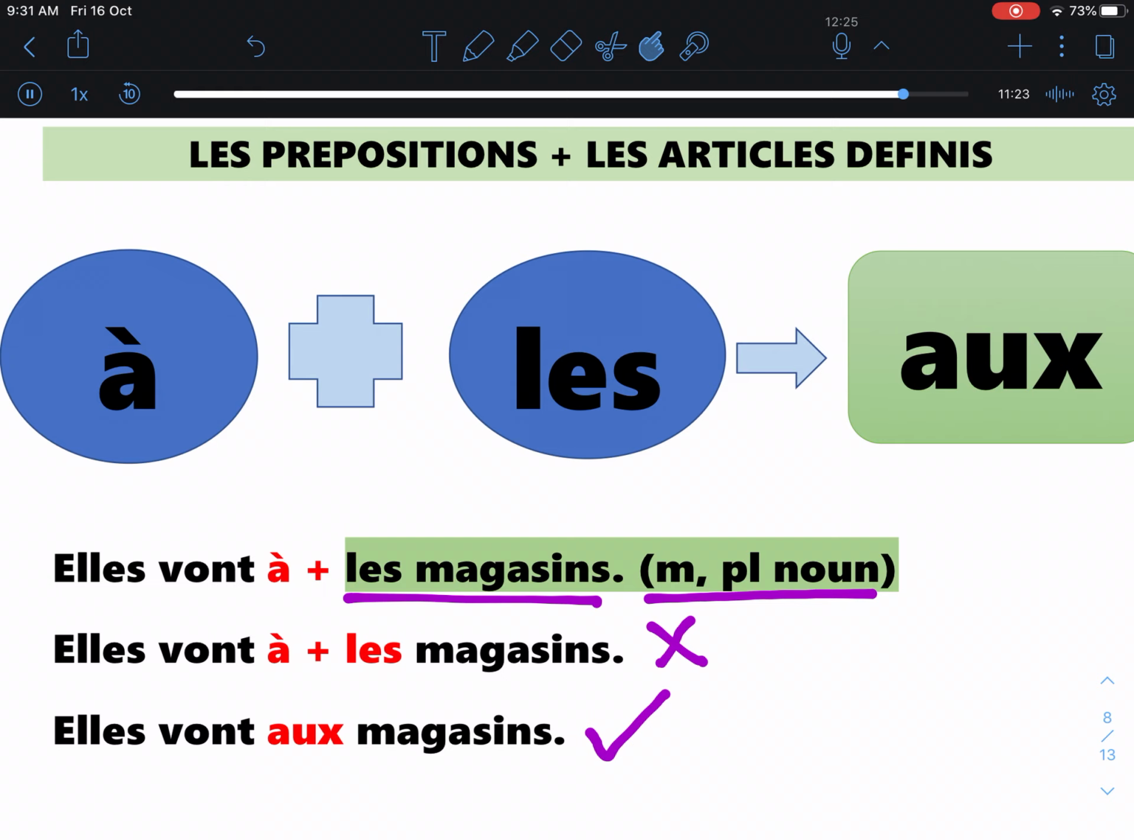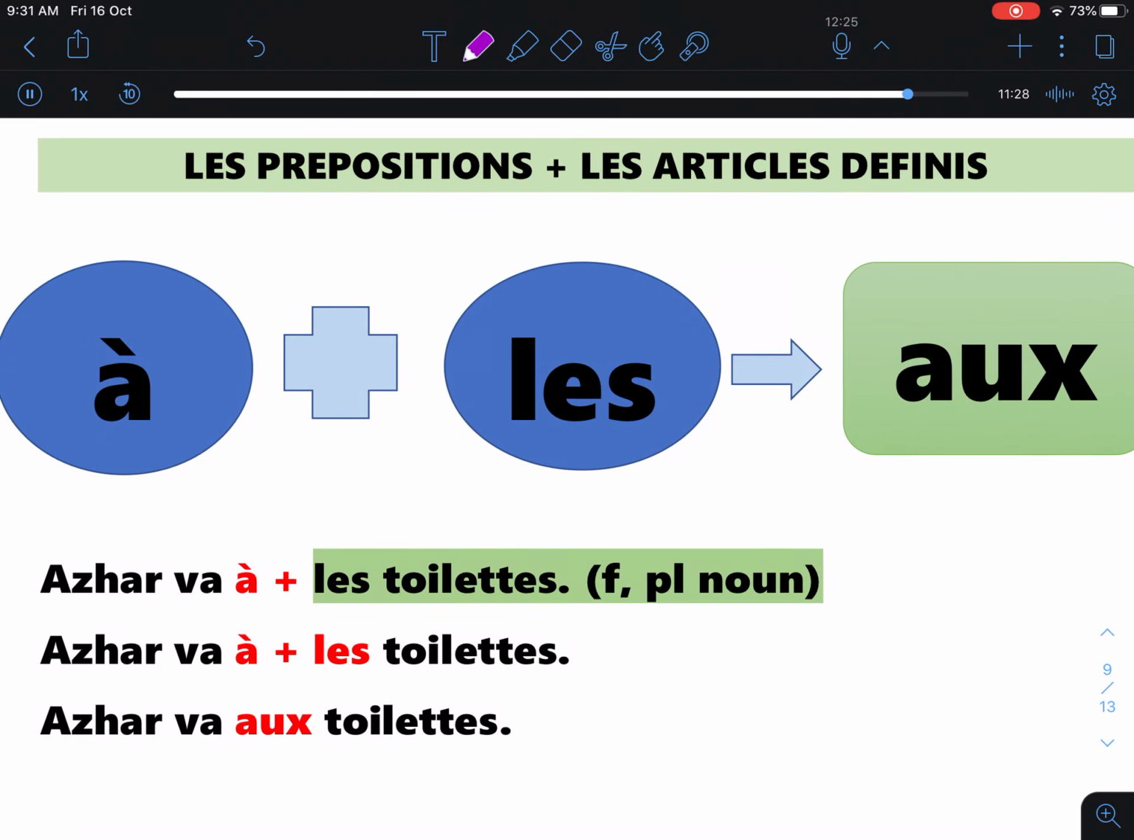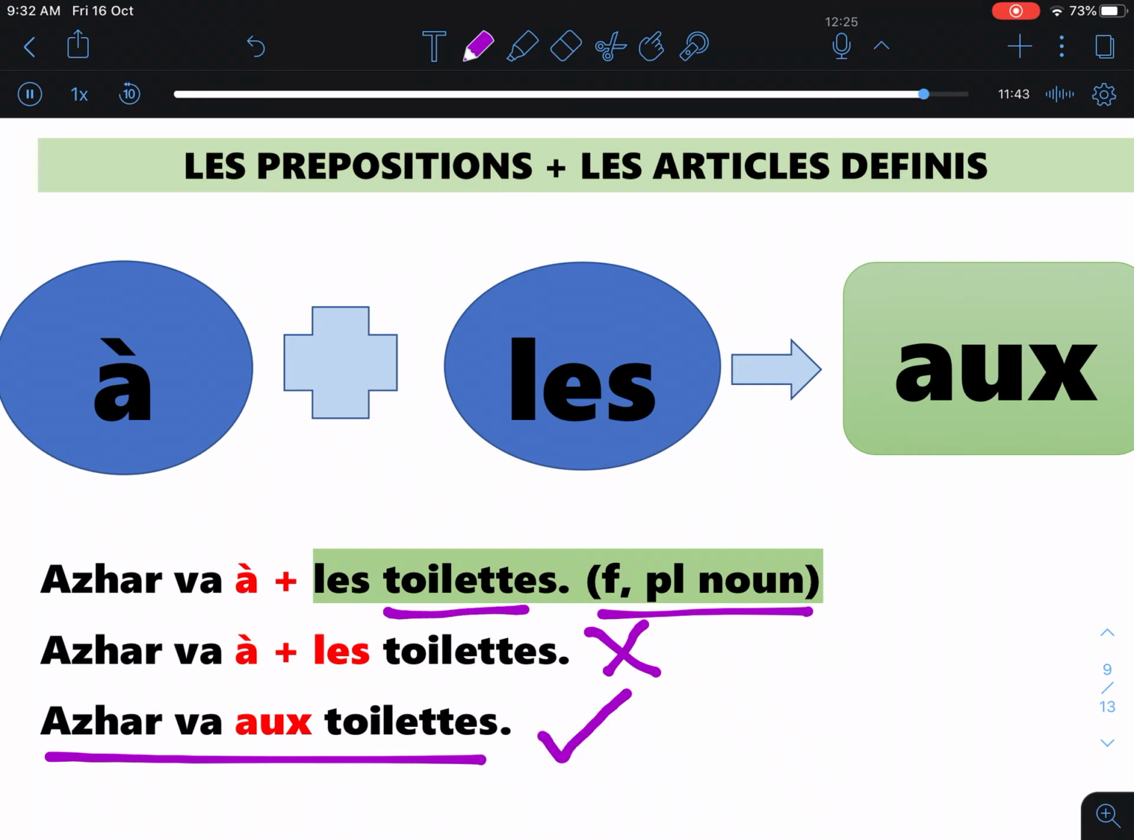Let's look at the second example here. Here you have Azahar va aux toilettes. Toilettes here is in feminine but plural form. Now, you cannot say Azahar va à les toilettes. The rule is when à meets les, it becomes aux. So the best way to say Azahar goes to the toilet is Azahar va aux toilettes.